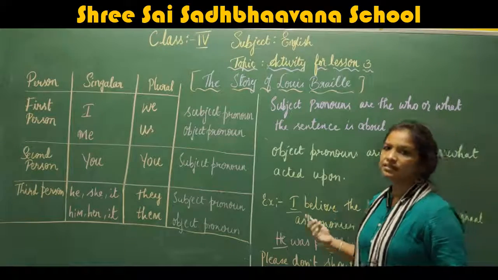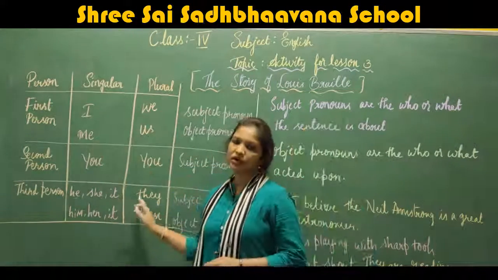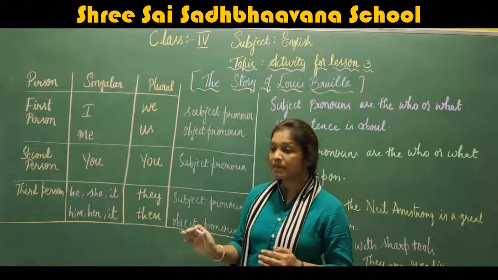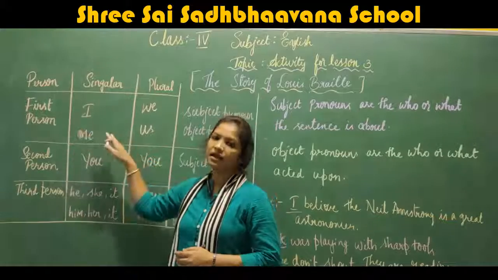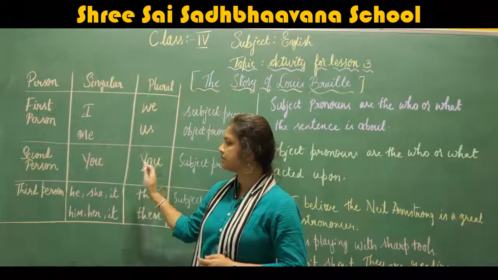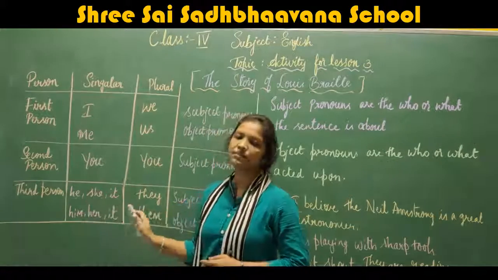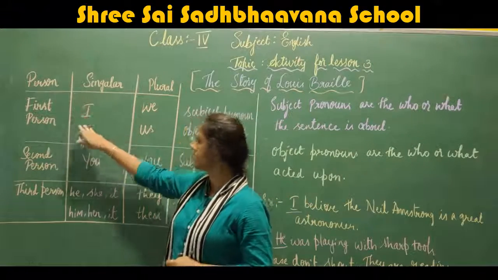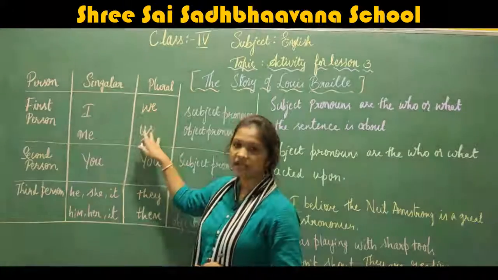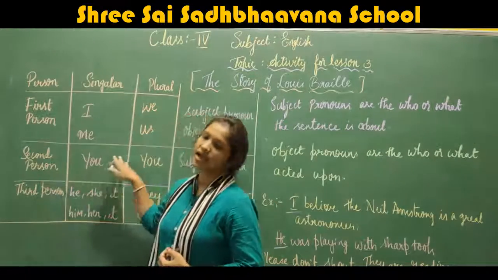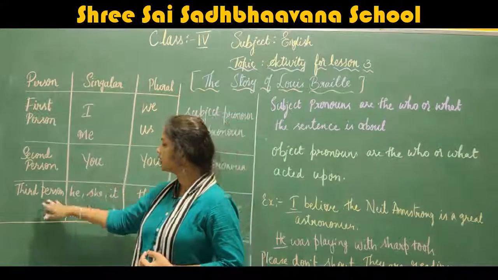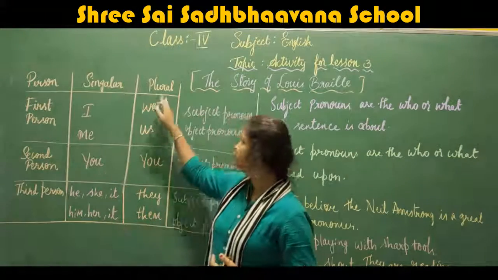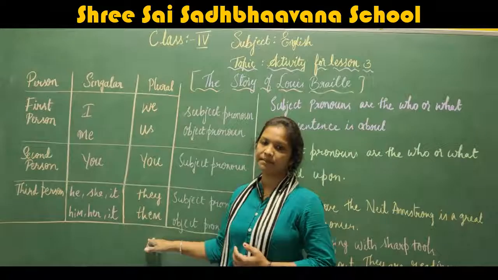These are personal pronouns, and this is very important, children. You have to remember which come under first person, second person, and third person personal pronouns. The first person singular is I and me, plural is we and us. Second person is you and plural is also you. And third person singular is he, she, it, him, her, it, and plural is they and them.